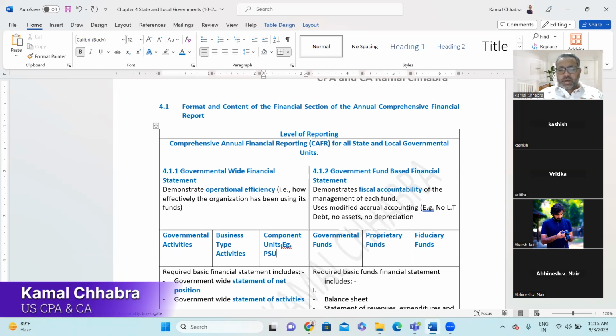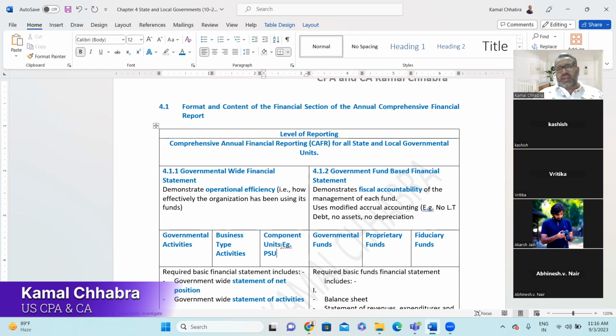Third is component unit. Same way as we have Navratna companies in India, for example Coal India, or oil and gas companies, GAIL, such kind of government-owned companies. In the US also there are certain companies which we call PSUs, public sector units.